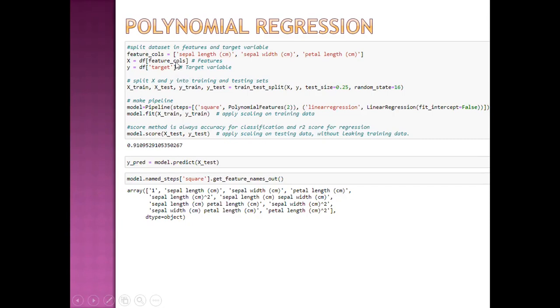First, we split our data into train and test sets. Then by using the pipeline, we use two steps. The first step is making the features into polynomial terms. These are the various features in polynomial terms. There are squared input variables and also interaction variables here. And the second step is linear regression itself. So there are two steps: first is polynomial features, the second is linear regression in my example. And this is the model score.